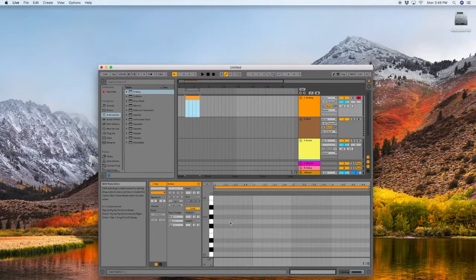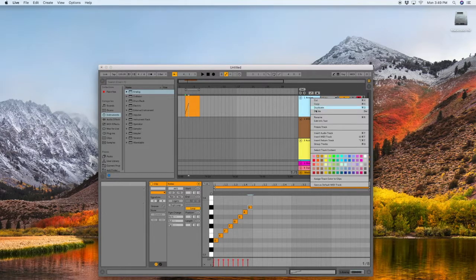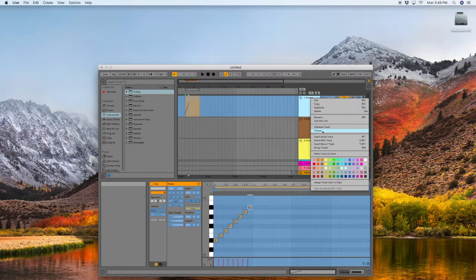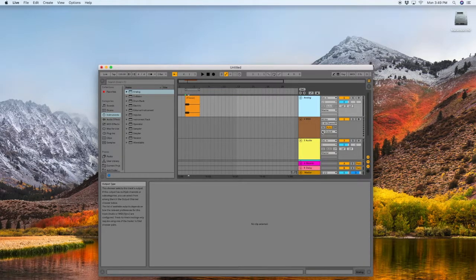Now you're going to draw a couple of MIDI notes by double-clicking in the piano roll. Upward scales or downward scales usually lead to a good-sounding menu button. Now, you right-click the MIDI track name and select Freeze Track. You're going to right-click the same track and select Flatten.